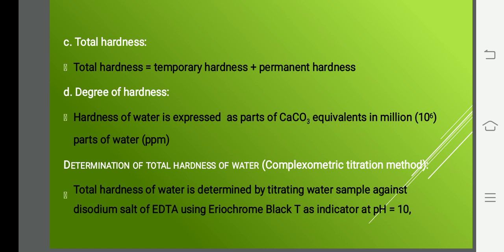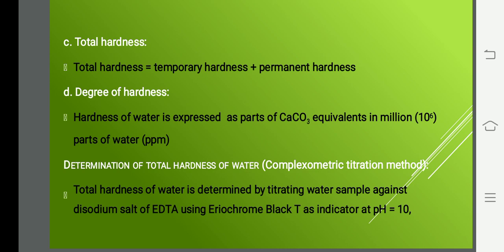That is parts of calcium carbonate equivalent in million parts of water. We call it the degree of hardness. Okay, now we'll go with the determination. So we can see the determination of total hardness, then permanent hardness, and how to determine temporary hardness.